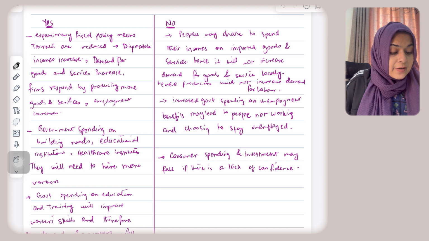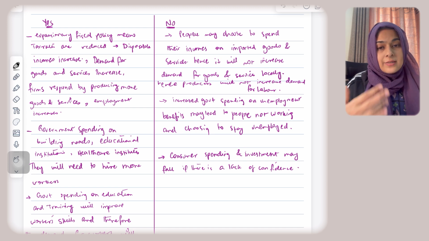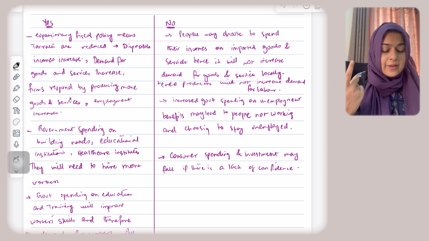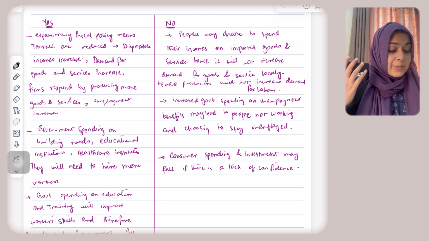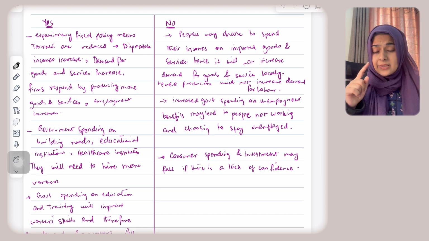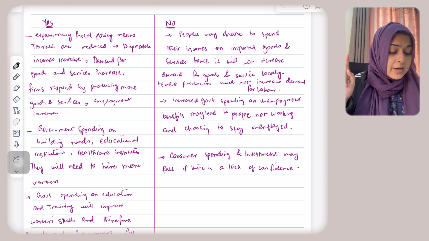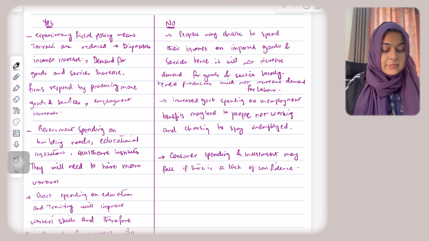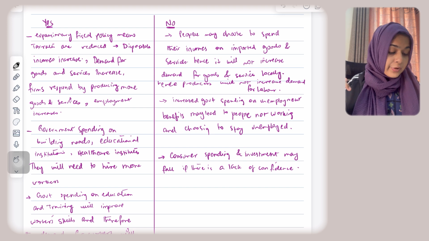Second point, increase government spending on unemployment benefits. So also fiscal policy is government spending, right? So if the government spends more money on unemployment benefits, let's say they are giving generous benefits to people who are unemployed, people may choose to stay unemployed. That is also called voluntary unemployment in economics. If they choose to stay unemployed, that means they prefer being unemployed and they don't prefer being employed somewhere.